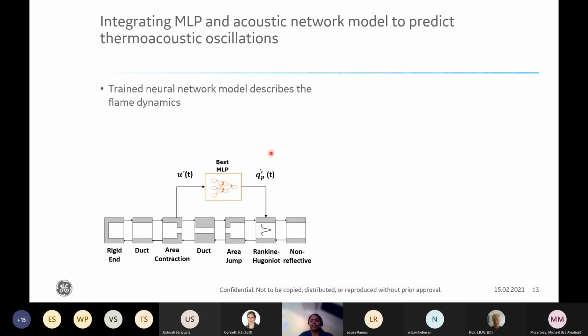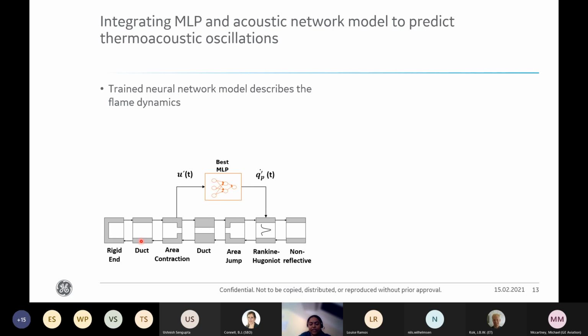Now we will assess whether a neural network can accurately predict the self-excited oscillations. For this, we couple the trained neural network model with an acoustic network model using flow velocity fluctuation and heat release rate fluctuations. So this represents a flame in a duct. And to study the stability of the system, the length of the plenum duct is varied from 50 mm to 1000 mm. The amplitudes of the velocity fluctuations are collected, and the results of the coupled neural network and acoustic network models are compared with the hybrid CFD lower order model by Yensh et al.